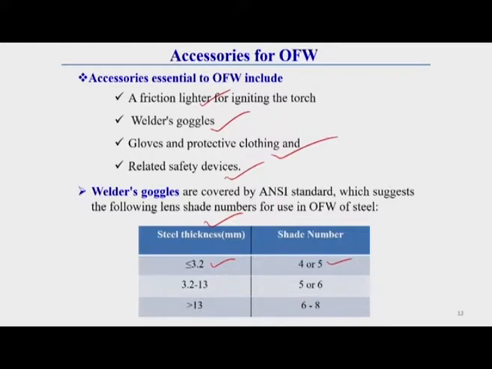If it is 3.2 to 13 millimeter thick plate, then shade 5 or 6 goggles are preferable. If it is greater than 13 millimeter thick plate, then the shade varies from 6 to 8. Higher the thickness, higher the shade number of the goggle lens generally used.